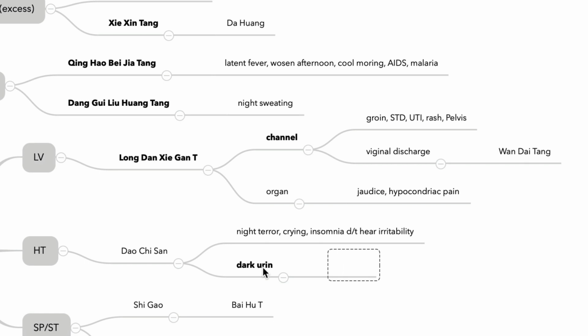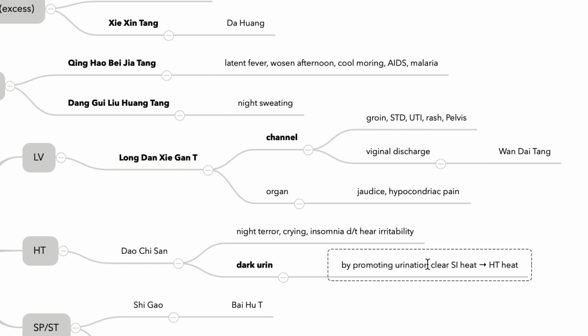And they can directly ask you how Daoqisan clears heart heat by promoting urination, clearing small intestine heat, and eventually heart heat. By promoting urination, it clears heat. So dark urine is given as a hint.